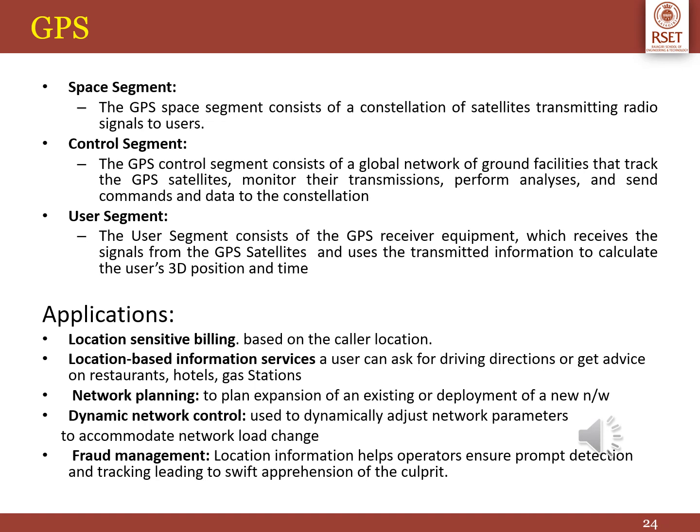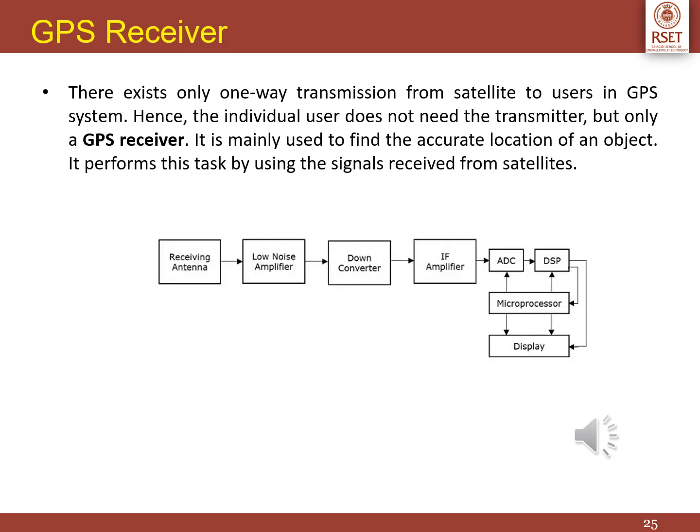The major applications of GPS involve location sensitive billing, location based information services, network planning, dynamic network control, and fraud management. A GPS receiver performs only one-way transmission from satellite to users in the GPS system. Hence, the individual user does not need a transmitter, but needs a GPS receiver. It is mainly used to find the correct location of an object, and it performs this task using the signals received from satellites.